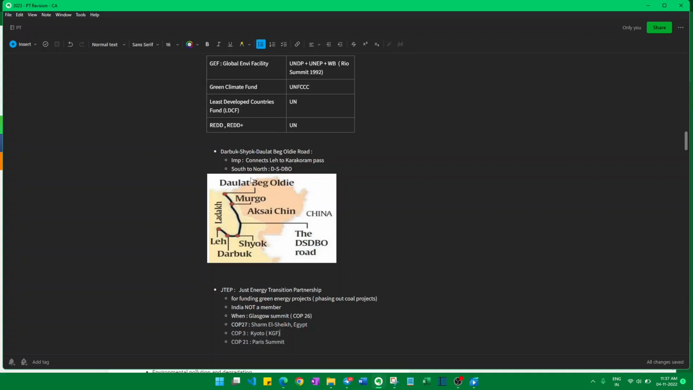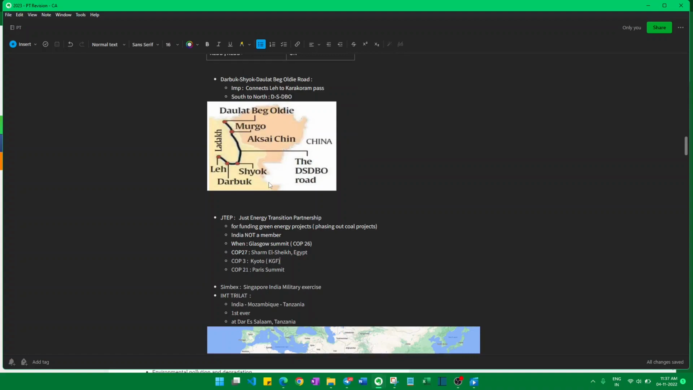Since 2019, we have had a standoff between India and China. One of the reasons for that standoff was this road. The importance of this road is that it connects Leh to the Karakoram Pass, which runs parallel to the China border.